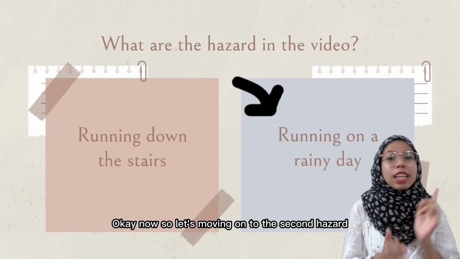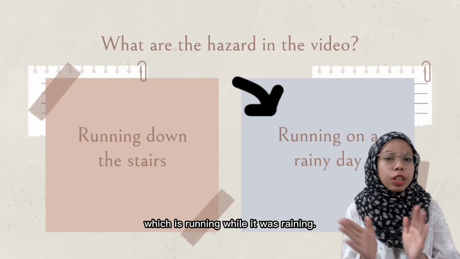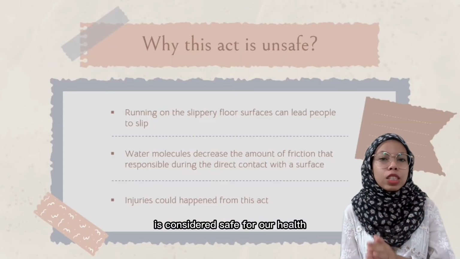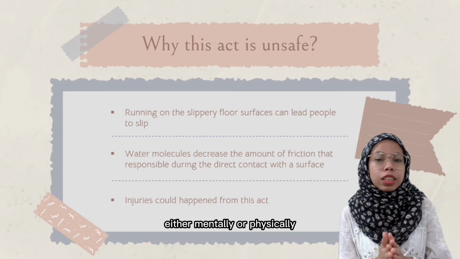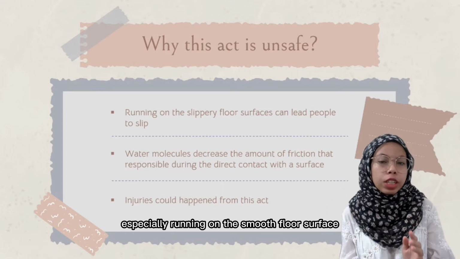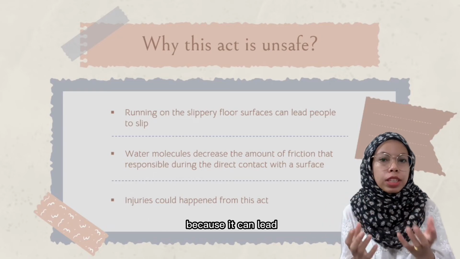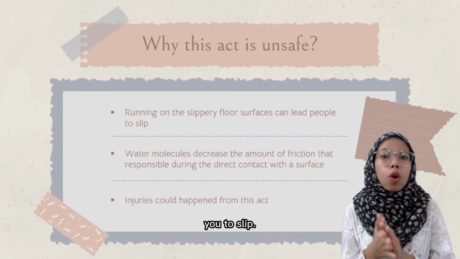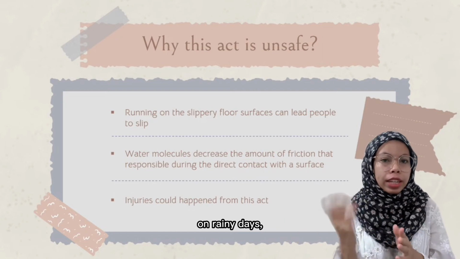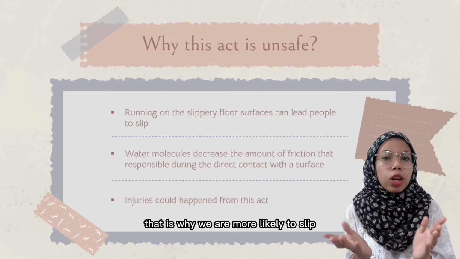Okay, now let's move on to the second hazard in the video, which is running while it was raining. Even though running in the rain is considered safe for our health, either mentally or physically, we should try to avoid it, especially running on a smooth floor surface, because it can lead you to slip. Water acts as a lubricant between our feet and the ground on rainy days. That is why we are more likely to slip.